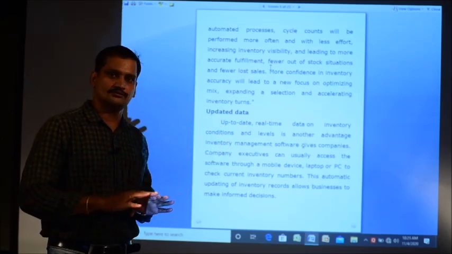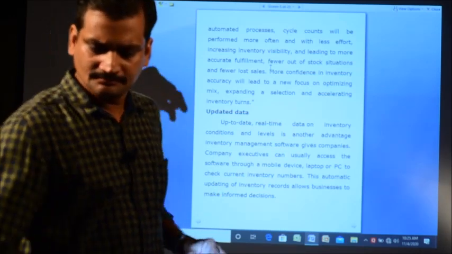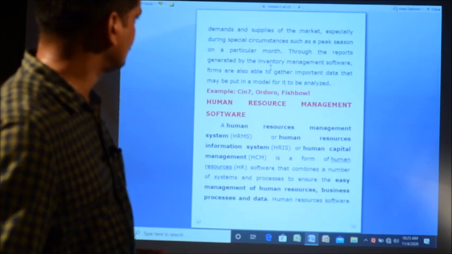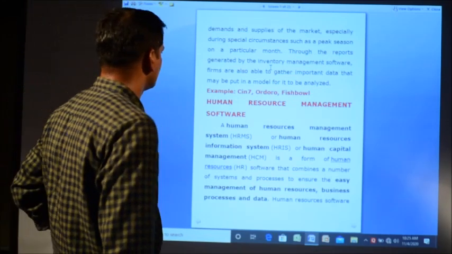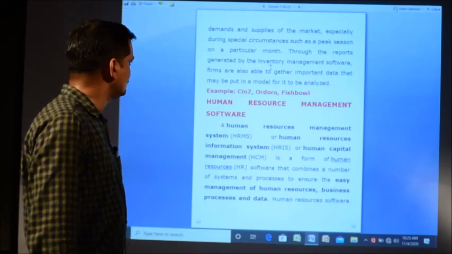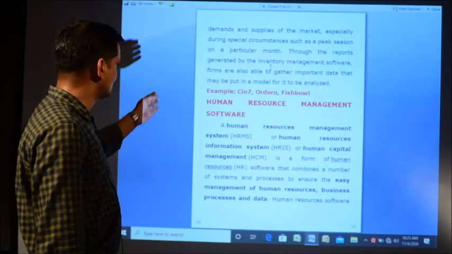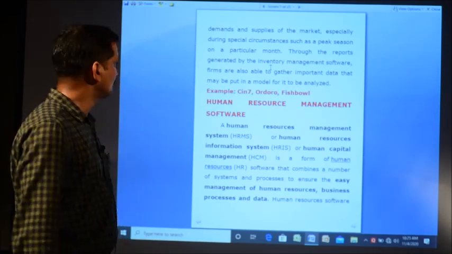Nothing has to be done manually. We only have to give the data of the available stock and the quantity. Some of the inventory management software used in the market are Scene7, Odoo and Fishbowl. These are examples of popularly used inventory management software available in the market.